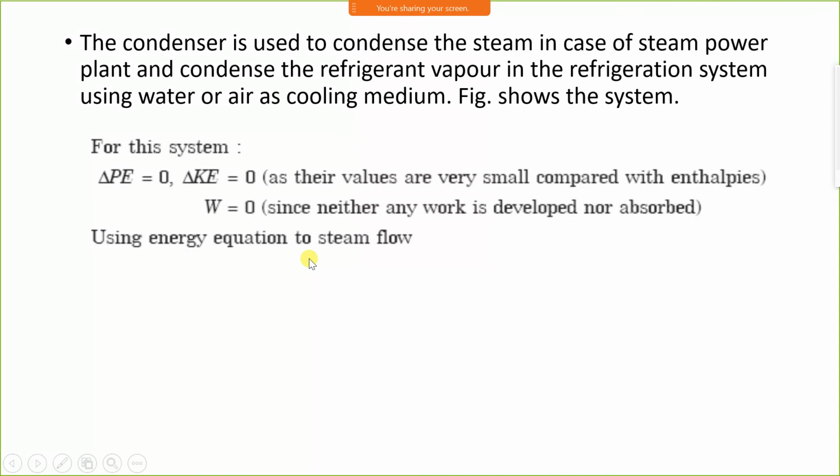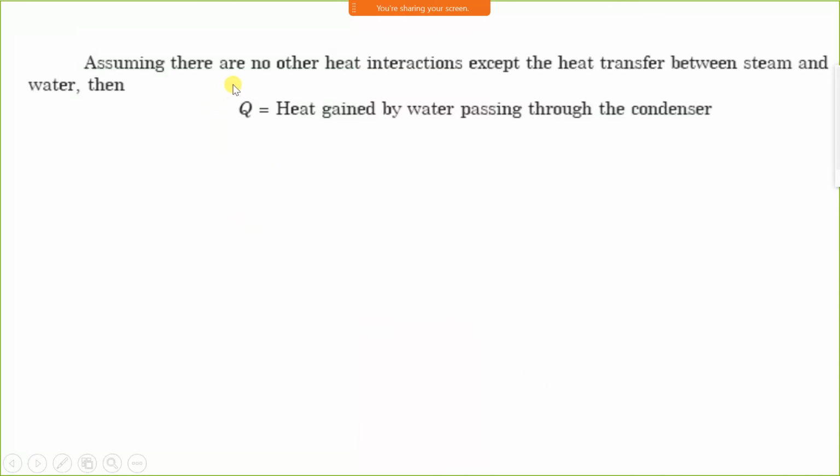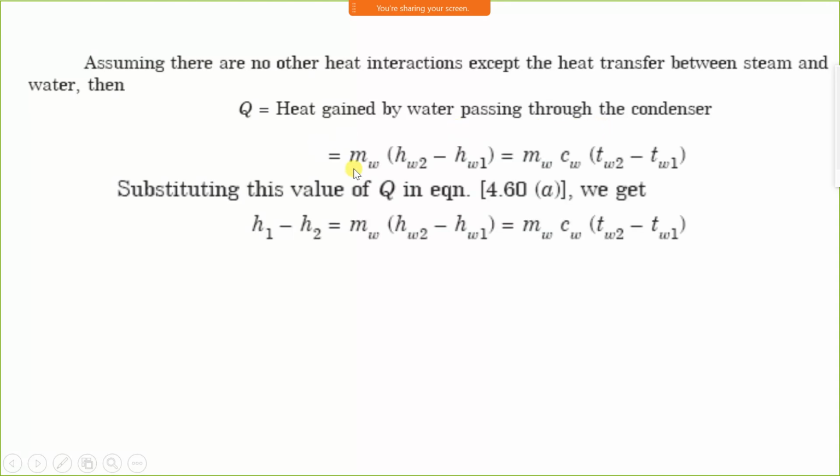Using the steady flow energy equation, H1 minus Q is equal to H2, because here work done is 0. Therefore Q is equal to H1 minus H2, where Q is the heat lost by 1 kg of steam passing through the condenser. Here we are considering 1 kg of system. Assuming there are no other heat interactions except the heat transfer between the steam and the water, Q is equal to the heat gained by the water passing through the condenser.